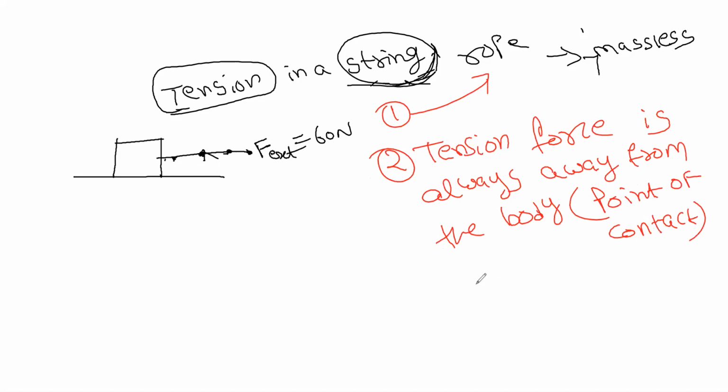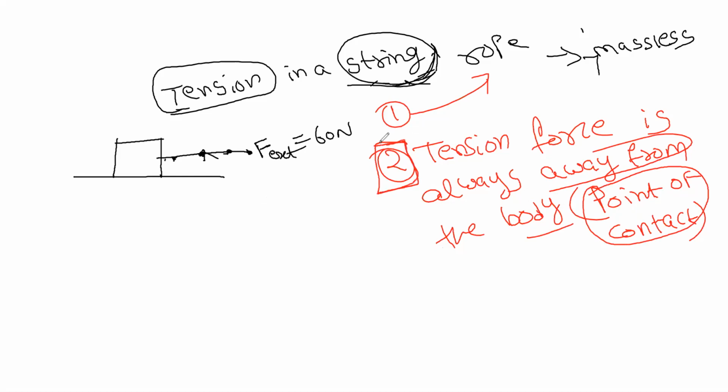Tension is a force, a vector quantity. In a vector quantity, direction is as important as magnitude. So it tells about the direction. That's why the second point is the most important one. Tension force is always away from the body or always away from the point of contact.